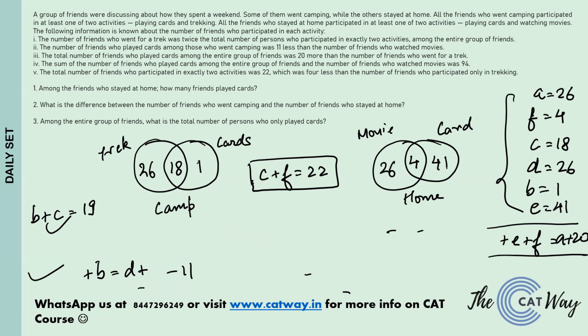Now we can solve all the questions. Okay, so among the friends who stayed at home, so we are talking about these people. How many friends play cards? Cards is played by 41 and 4. That is 45 friends. Correct answer is 45.